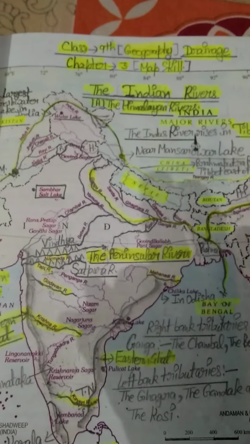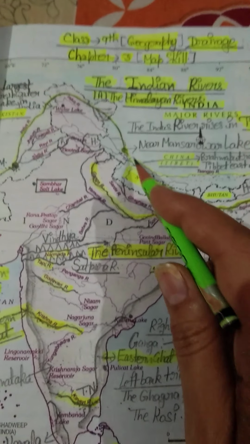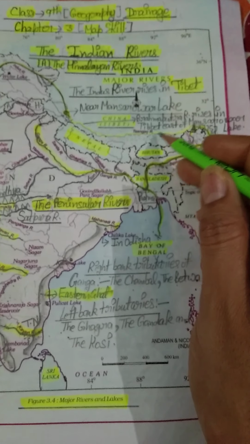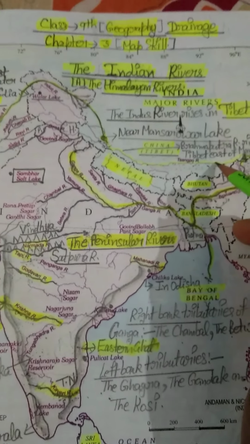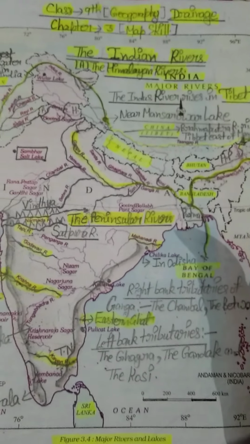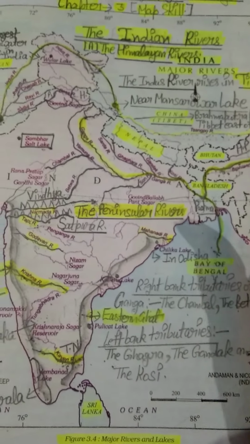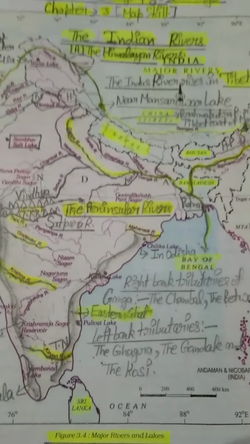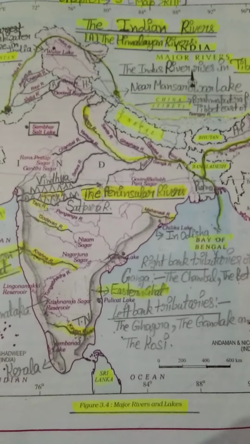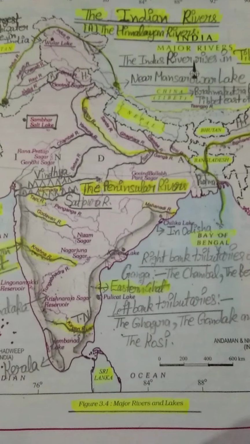So students, in this video we have discussed our Himalayan rivers, three major river systems. Number 1, Indus river system, number 2, Ganga river system, and number 3, our Brahmaputra river system. Students, to prepare all these rivers and all the tributaries, just take your own map and try to show all these rivers. Remaining rivers, the peninsular rivers, we will discuss in my next video. Just do this map work.